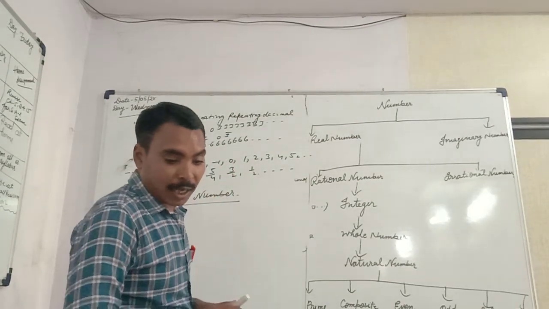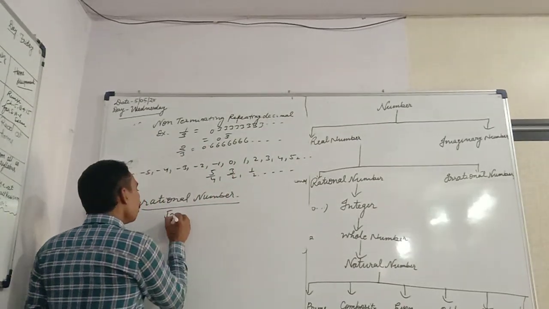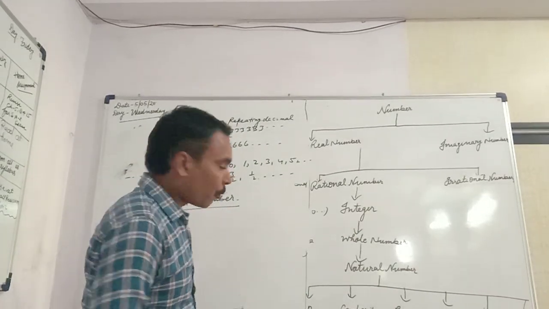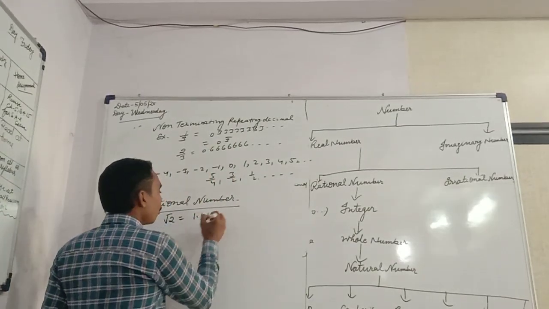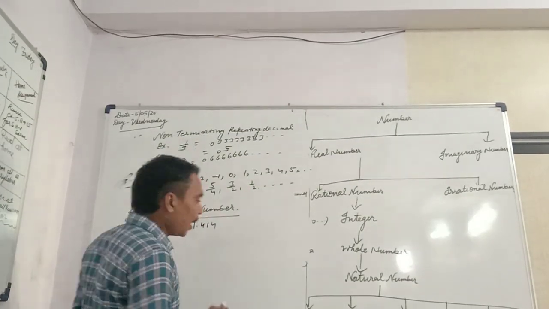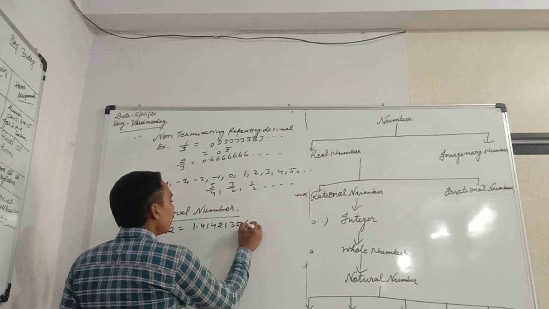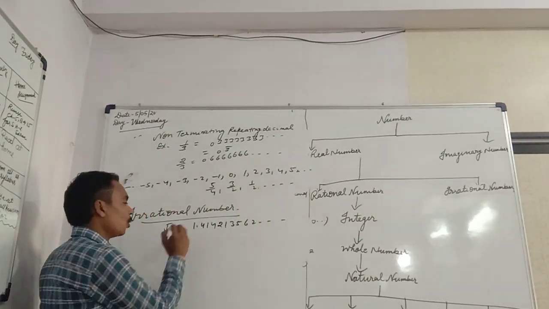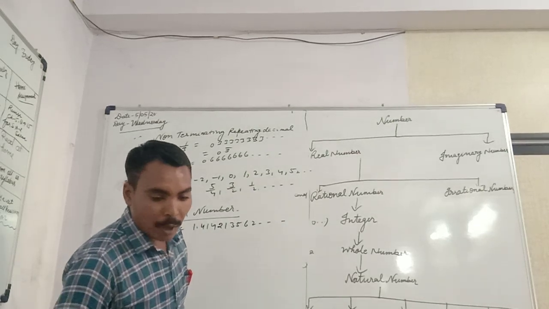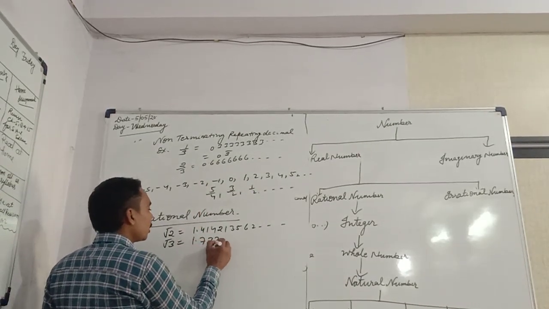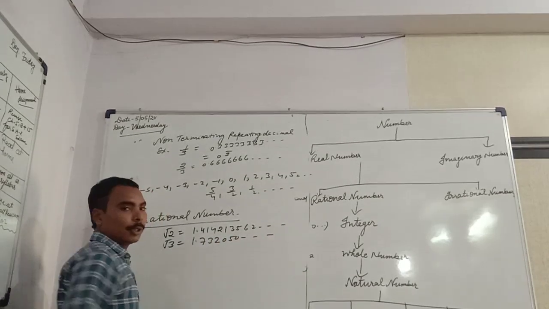So suppose under root 2, what is the value of root 2? Root 2 is equal to 1.414213562, and so on. And root 3 is equal to 1.732050, and so on.